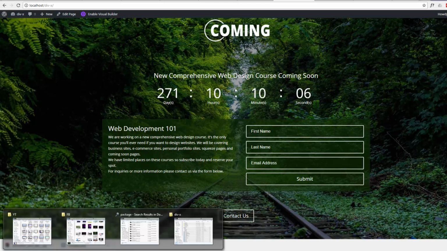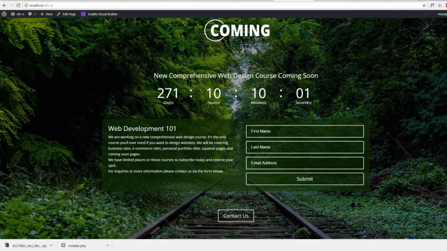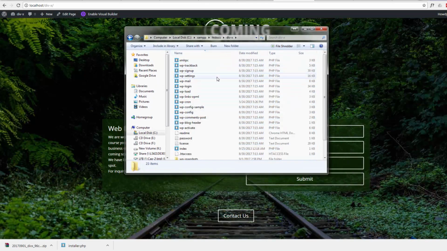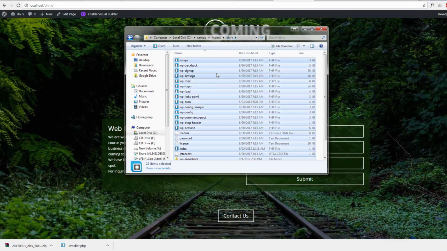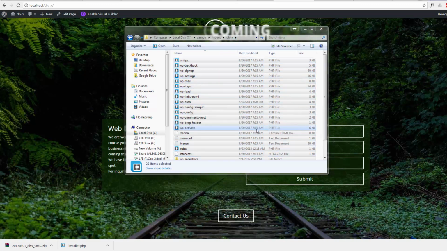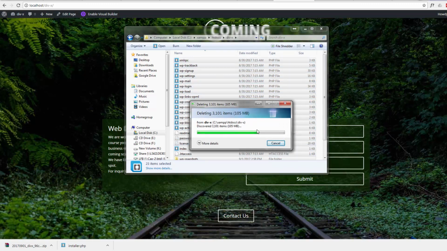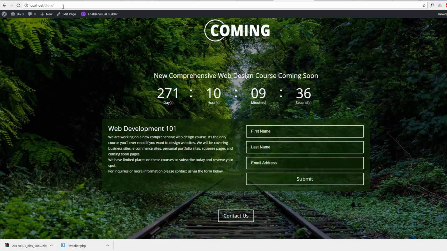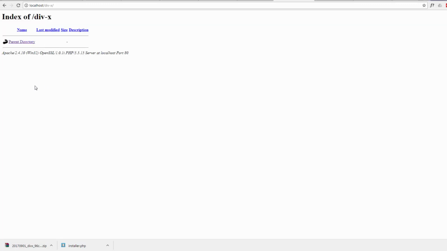So I go to the file where the site is located, which is here, and I'm going to select everything and delete it. So everything on that site is now gone. See if I refresh this page, it should give me nothing probably. Yeah, nothing basically.